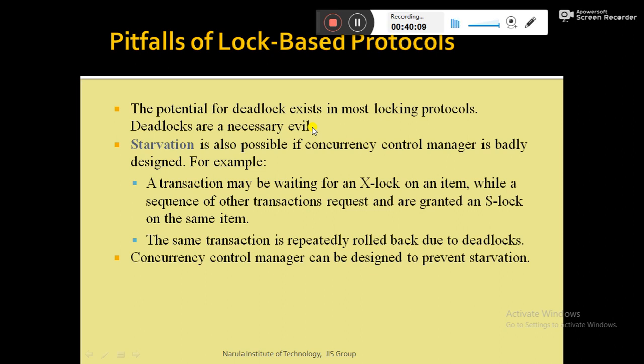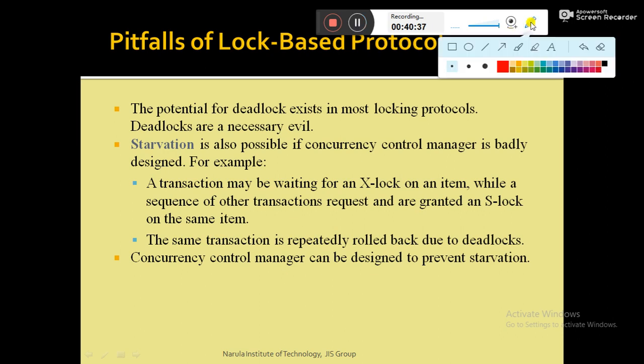Now the second drawback of the lock-based protocol is starvation, and starvation is also possible if the concurrency control manager is badly designed. For example, a transaction may be waiting for an X mode lock on an item while a sequence of other transactions request and are granted an S lock on the same item. What does it mean? Let me explain it.